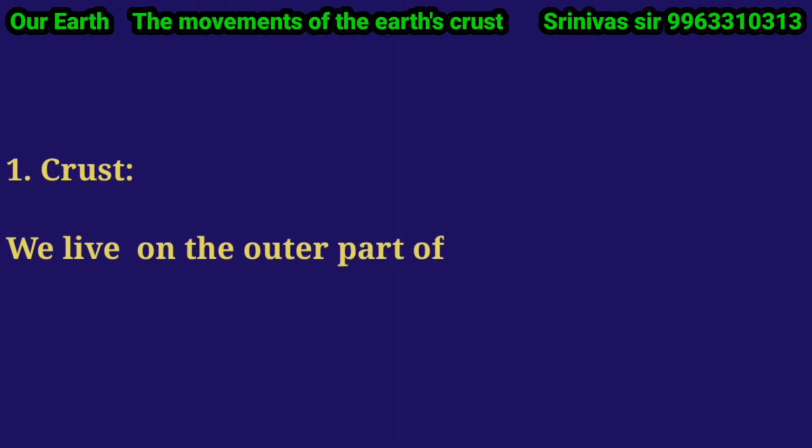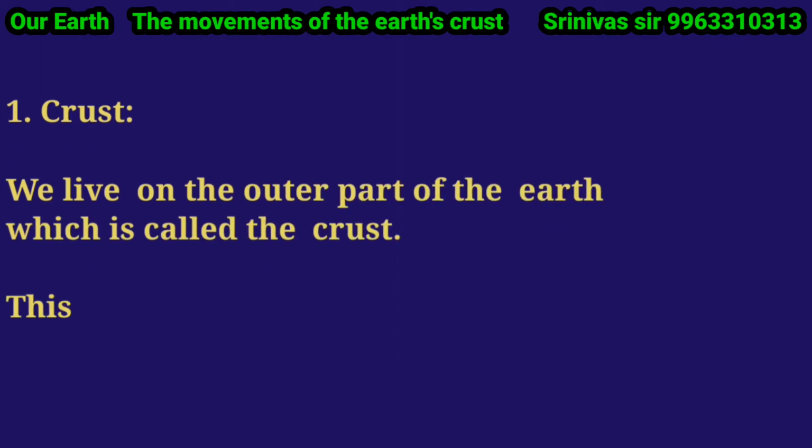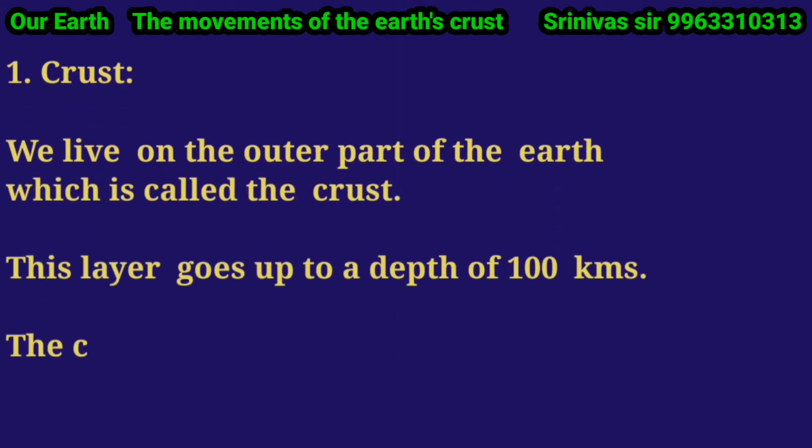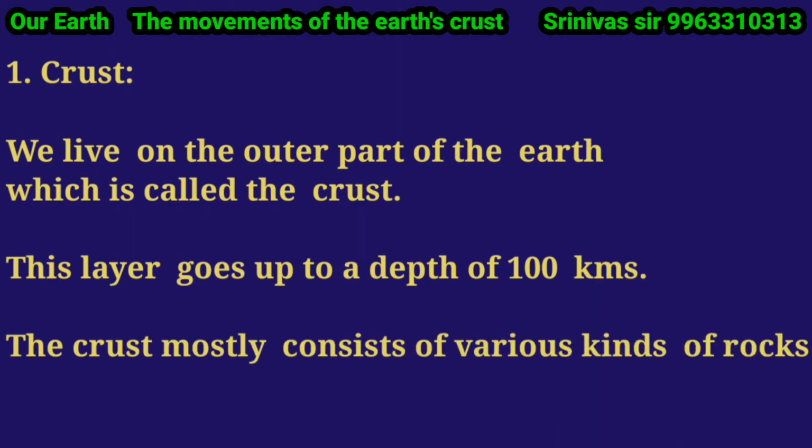Crust. We live on the outer part of the earth, which is called the crust. The thickness of the crust is 100 kilometers. The crust mostly consists of various kinds of rocks such as basalt rocks and granite rocks.